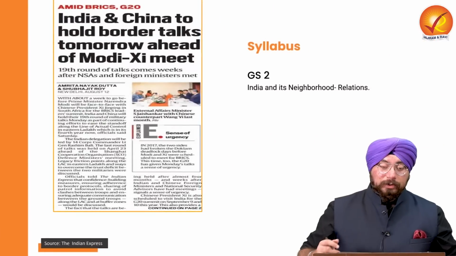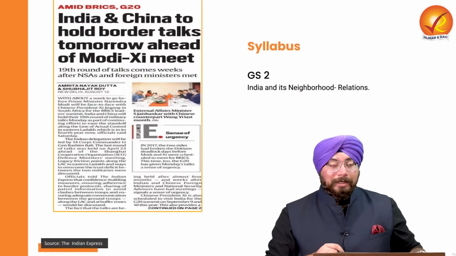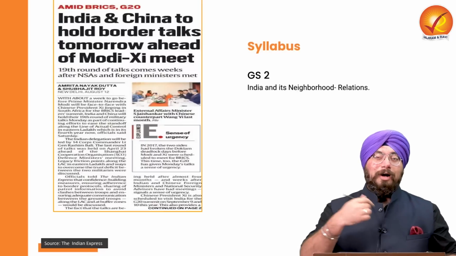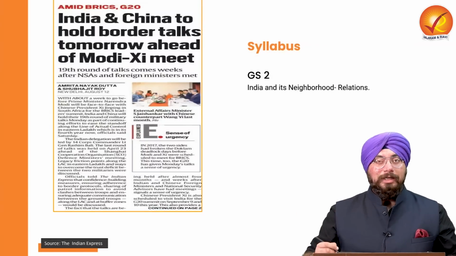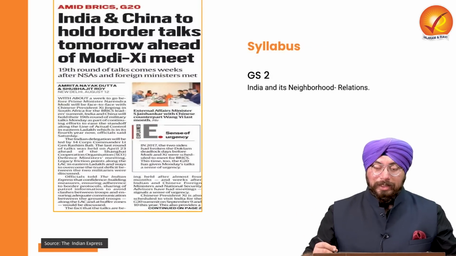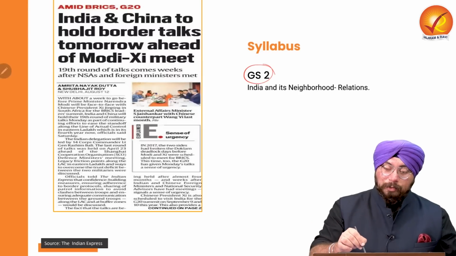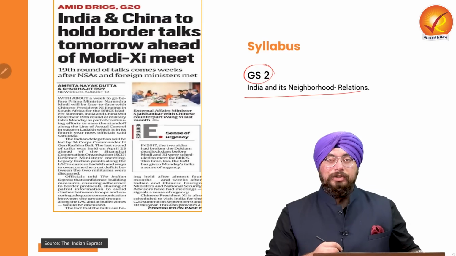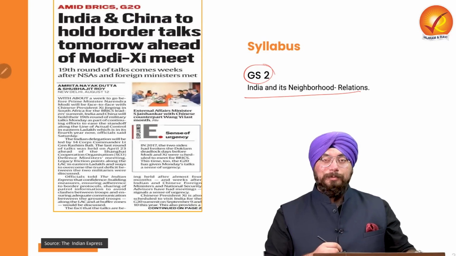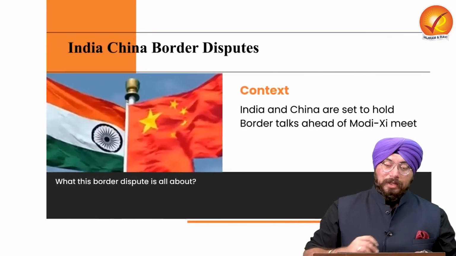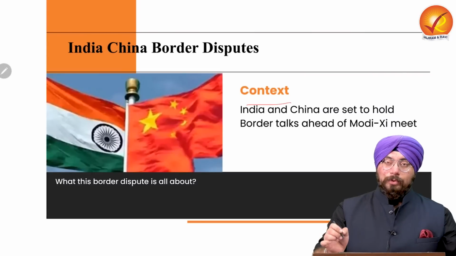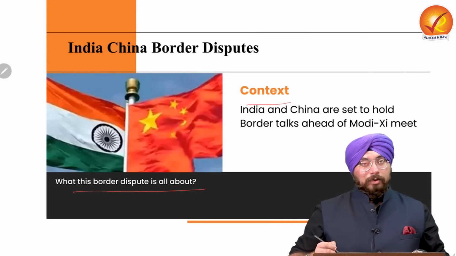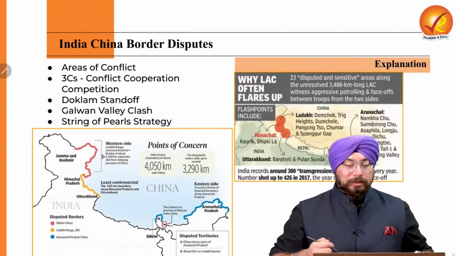Now coming to the first topic of today, India and China are ready to hold border talks tomorrow ahead of our Prime Minister and the President of China's meet in the upcoming week. Now, why it is important for us? For our GS paper 2, India and its neighborhood relations, this India-China border issues and border disputes becomes very, very important. Now, context we already know, but what we have to know right now is what this border dispute is all about. So let us start with the topic.